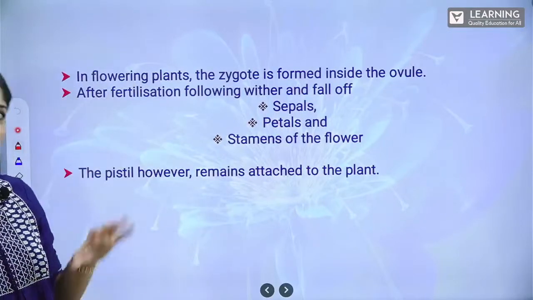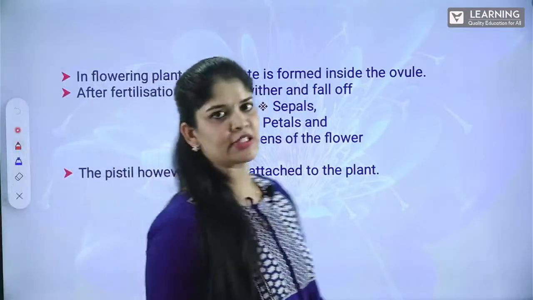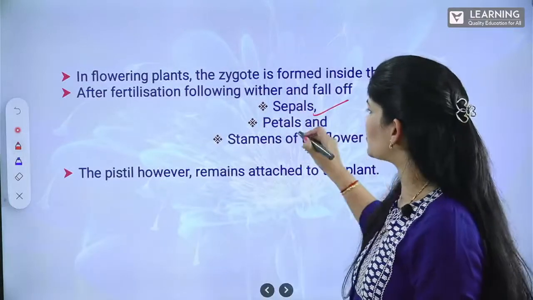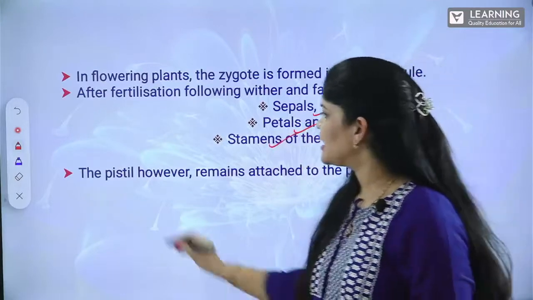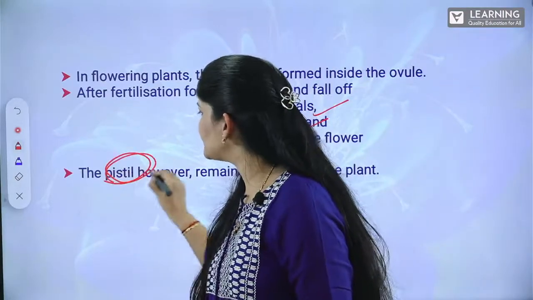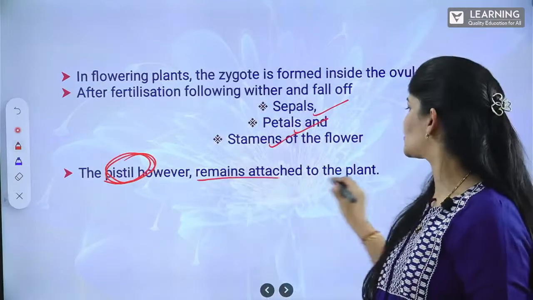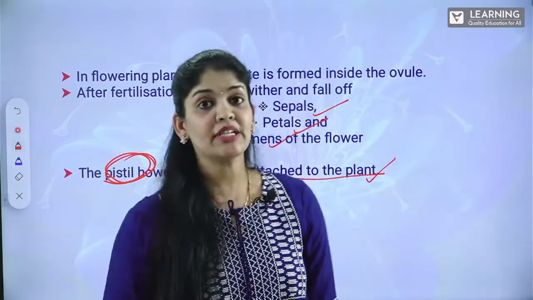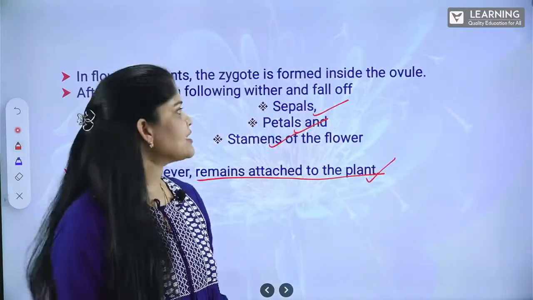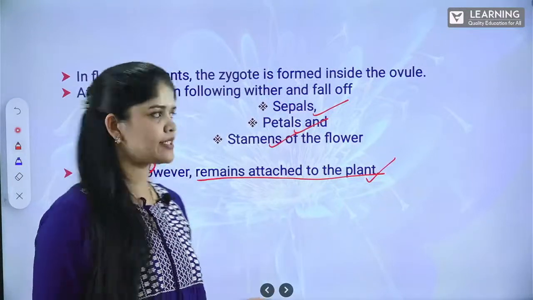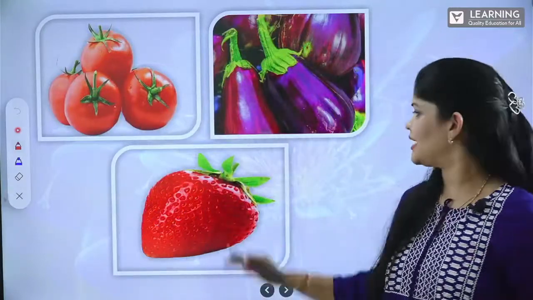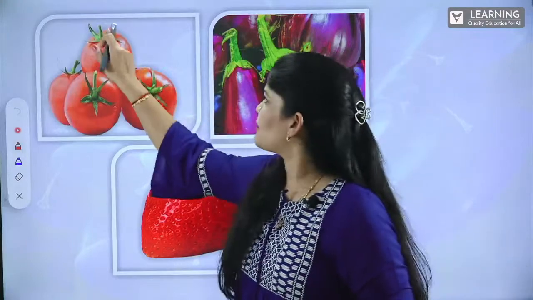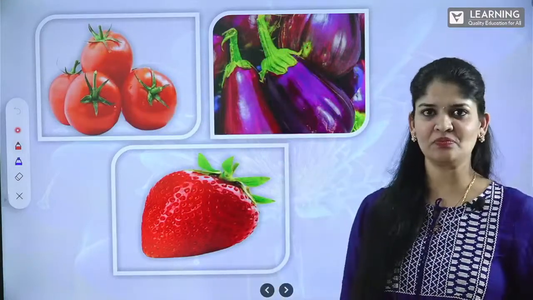After fertilization, what happens? Sepals wither, petals wither, stamen and the gynoecium part wither, whereas the gynoecium part, the pistil, however, remains attached to the plant. But there is an exception. We can see persistent sepals in the case of these plants: tomato, brinjal, strawberries. Here is a persistent sepal. We can see, right?